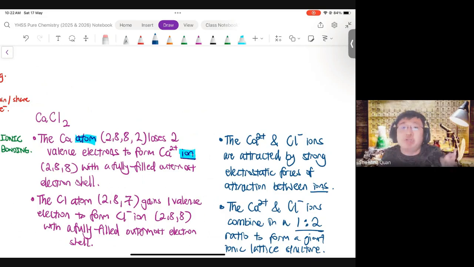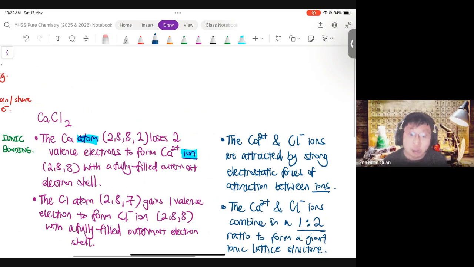Could you do this for, say, another ionic compound, sodium chloride, potassium oxide, and so on? If you can do it on a daily basis, you'll become very, very good at it, even without doing the TYS per se. All right. Now, we are going to move on to, of course, dot and cross diagrams.